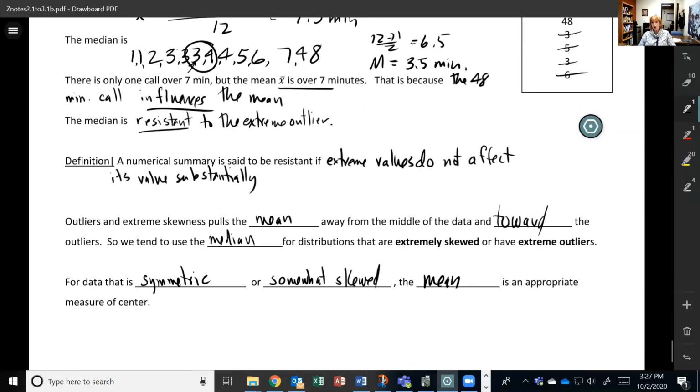So basically, we can always use the median. The median is always a good measure of center. But we tend to use the mean a lot because it has a lot of other good properties that we like. And so if we can use it in statistics, we use it. Otherwise, if I have data that's too skewed or has extreme outliers, I'm going to use the median.